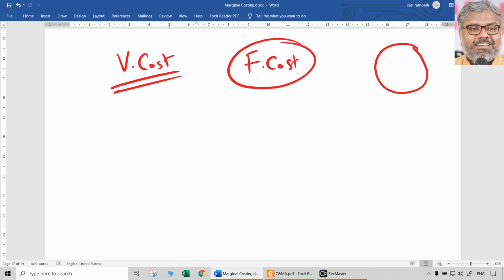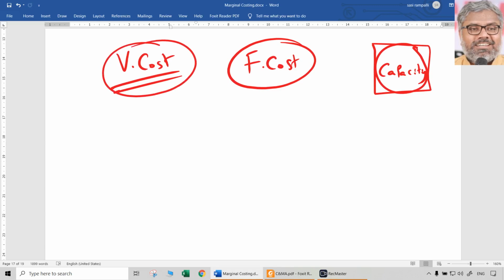So fixed cost remains constant only when the overall production is within the capacity of the organization, of the factory, let us say. Then only fixed cost will remain constant. So if nothing is mentioned, we have to assume in all cases that the production is happening within the capacity of the organization. Naturally, that's what happens. Within that, fixed cost remains constant.